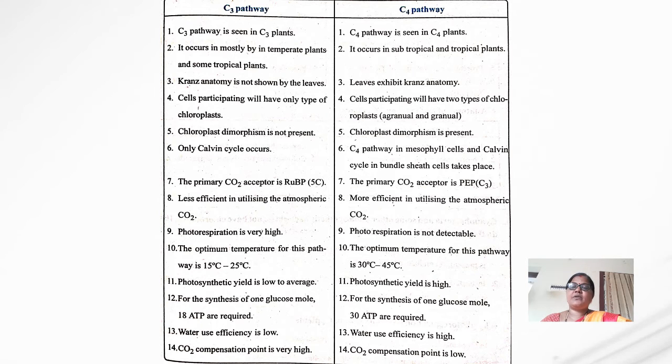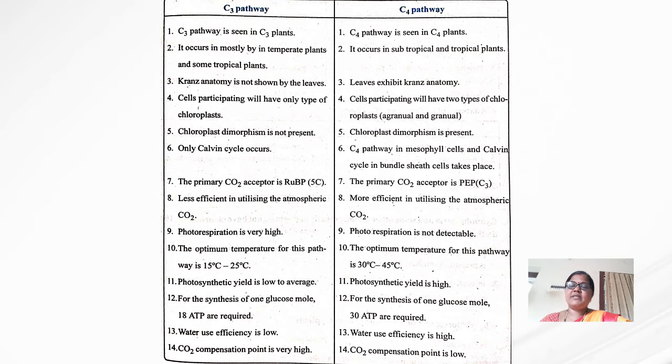In the C3 pathway, water use efficiency is very low, and in the C4 pathway it is very high.